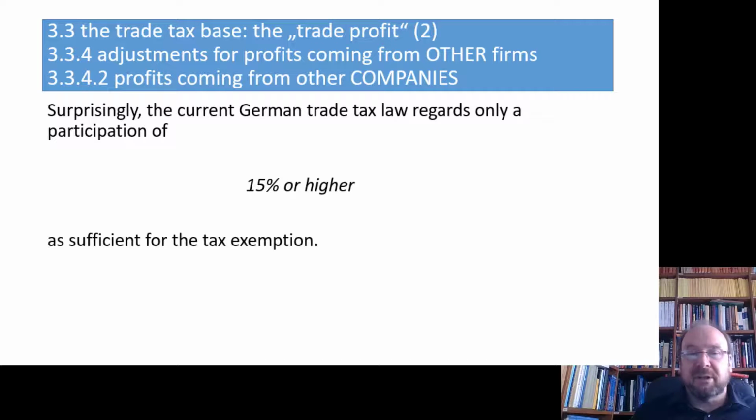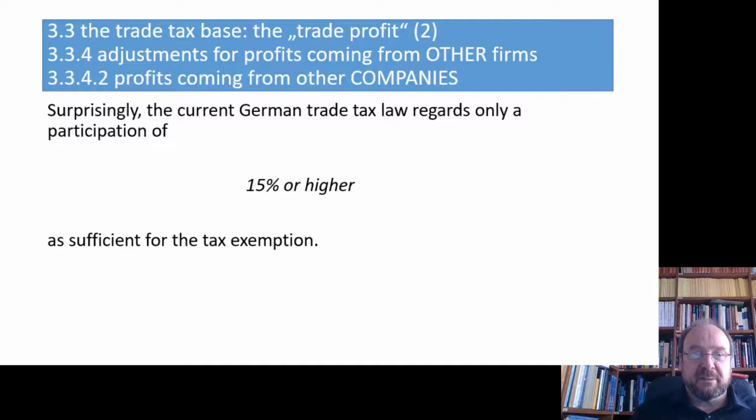So only when you own 15% of another firm, of a GmbH or AG or a limited company or what else, at the beginning of the assessment period, only then your dividend revenue will be tax-free in full. If not, so if you own 14.9% or so, then full taxation of the dividend under trade tax.